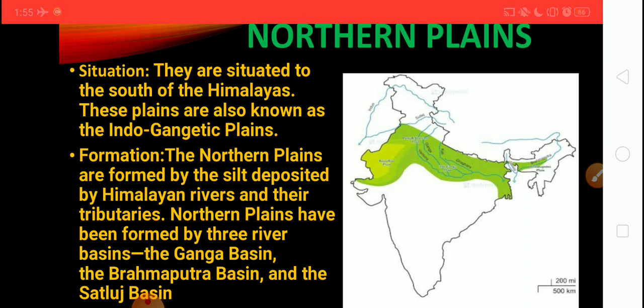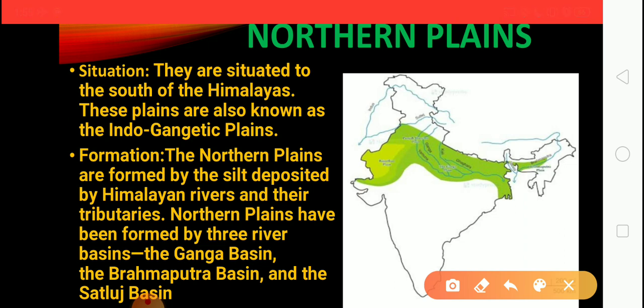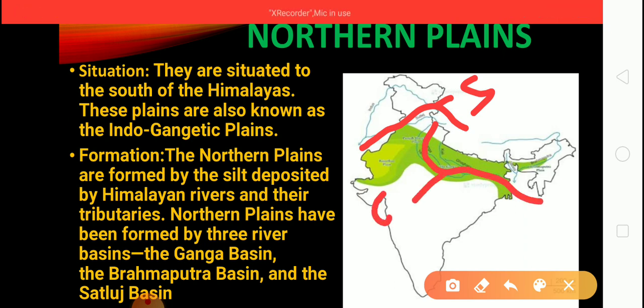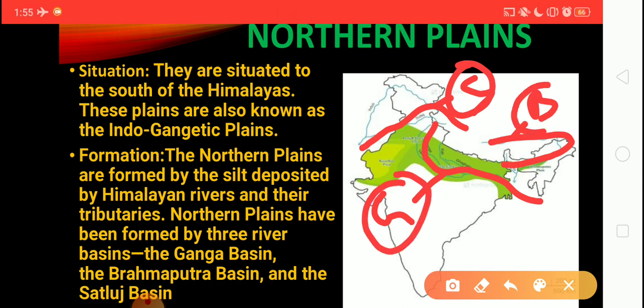Northern plains have been formed by three river basins. Three river basins are Ganga Basin, Brahmaputra Basin and Satluj Basin. Look at these three basins. This is Satluj Basin, this is Ganga Basin and this is Brahmaputra Basin. So northern plain have been formed by three river basins. The first one is Satluj Basin, Ganga Basin and Brahmaputra Basin.